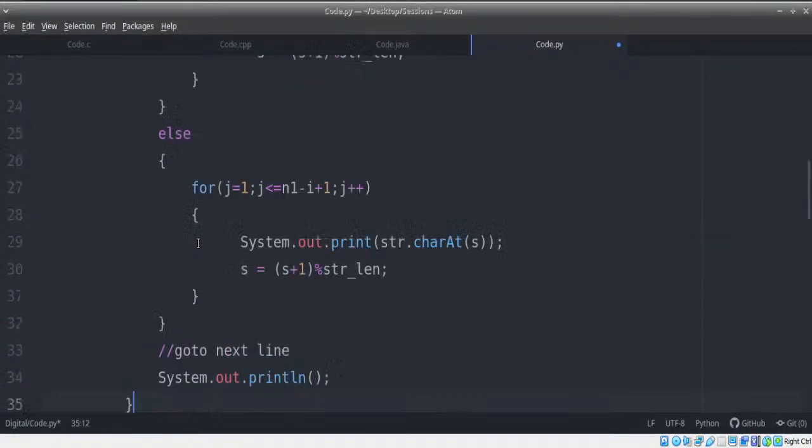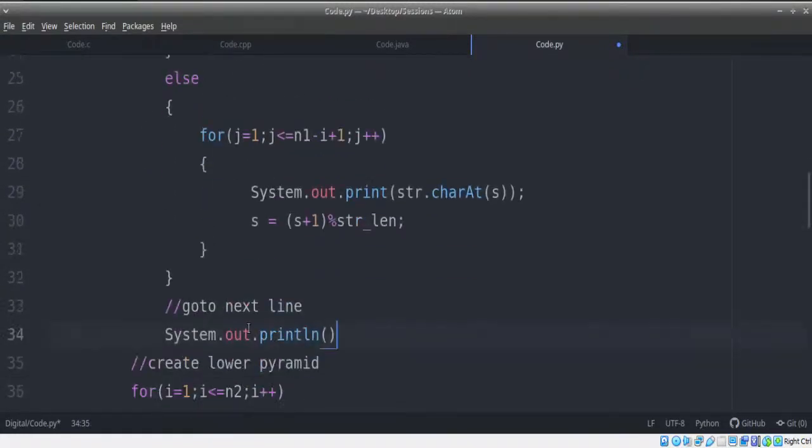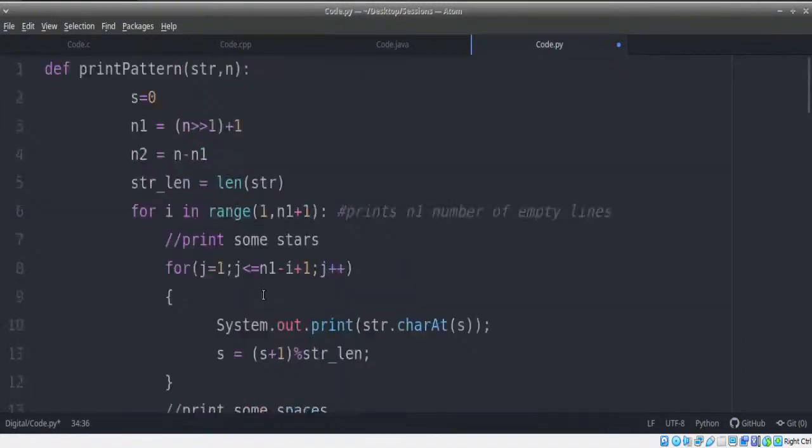Done. Sorry guys. Okay, done. Now let's go on very quickly.